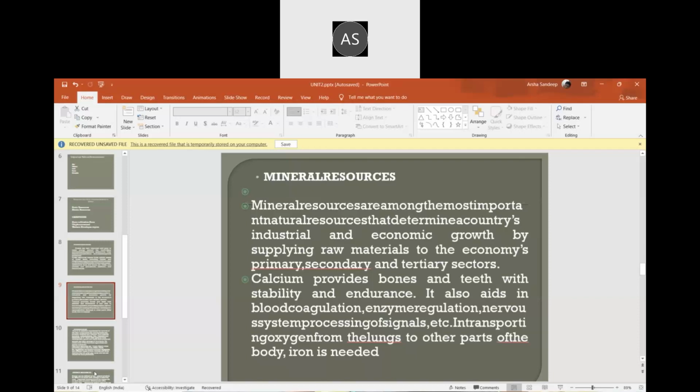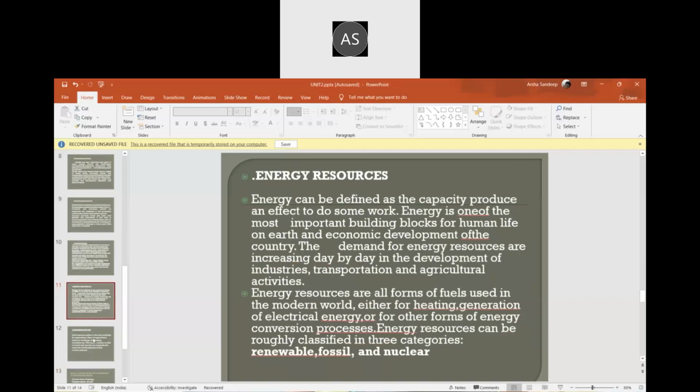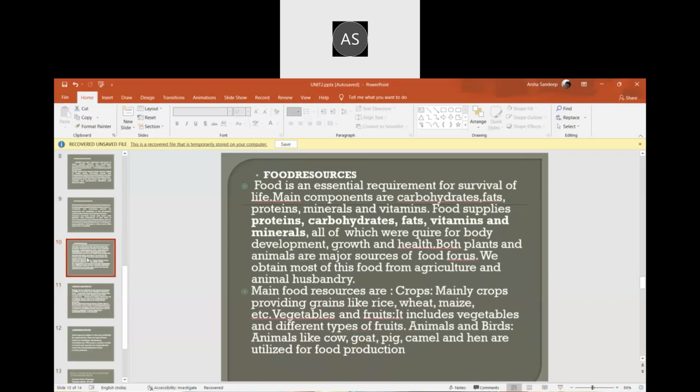Every food has its own energy, so we need to take all these things. Now, the food resources, we get all these from natural resources, that is, crop agriculture and animal husbandry.